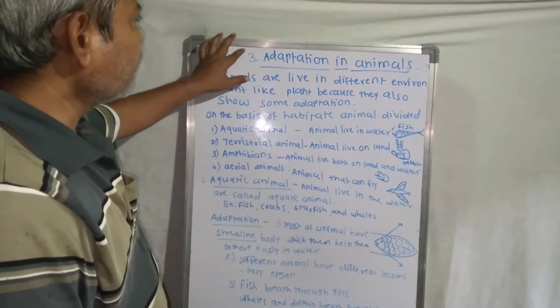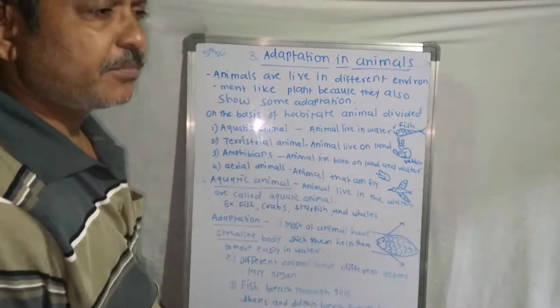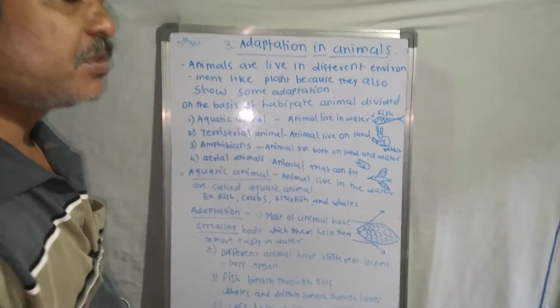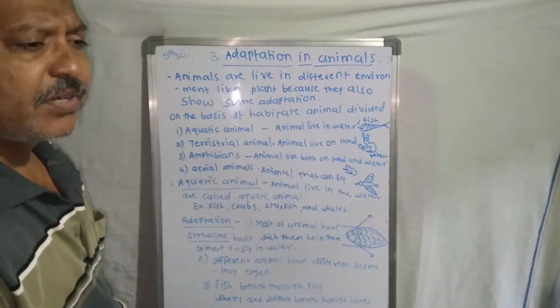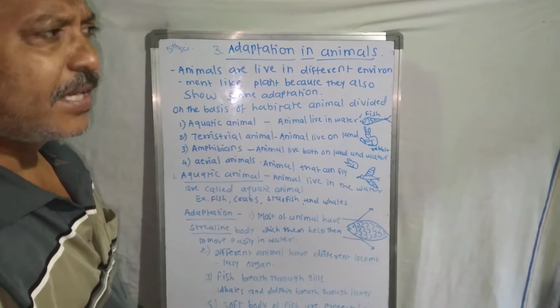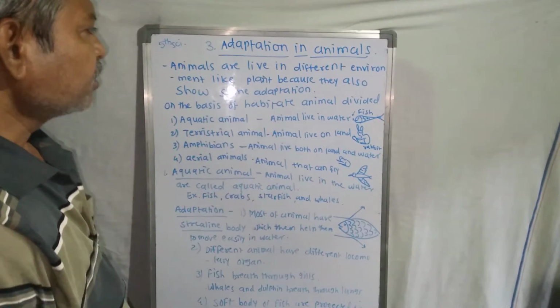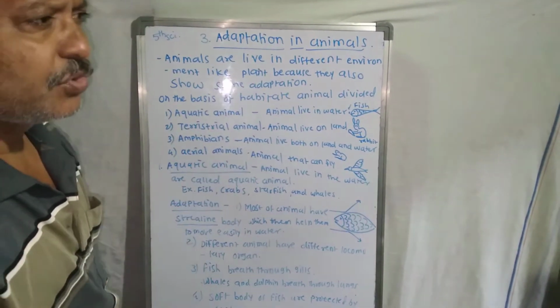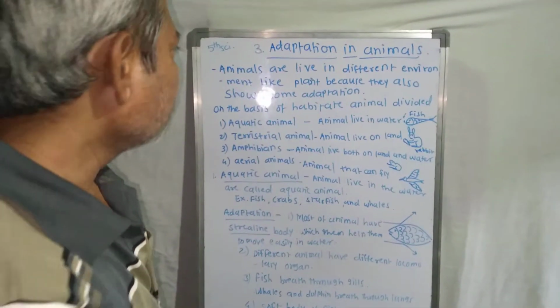In the last chapter we saw the definition of adaptation. Adaptation means a change in the structural and functional behavior of the organism. It's called adaptation. So like plants, animals also show some adaptations.